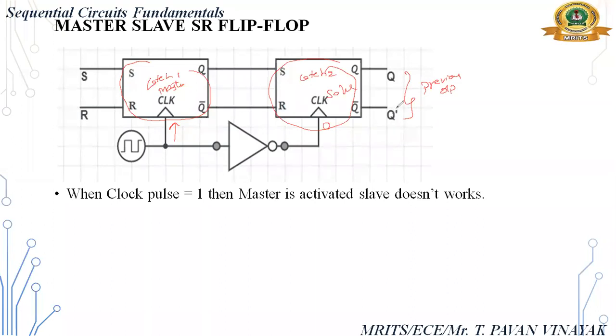Okay. When clock pulse is 0, the master will not be activated. The slave will be activated. So previous state outputs are given to the SR flip flop. Okay. Previous state. So that output will depend on the previous state of the master slave flip flop. The previous state master slave flip flop output will come here.